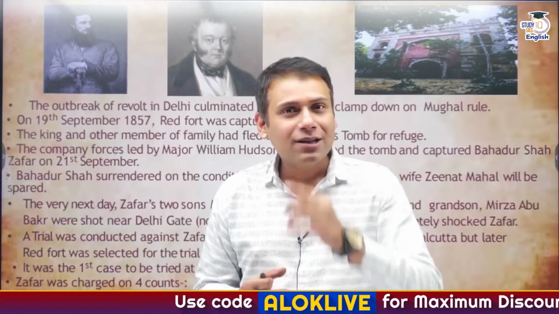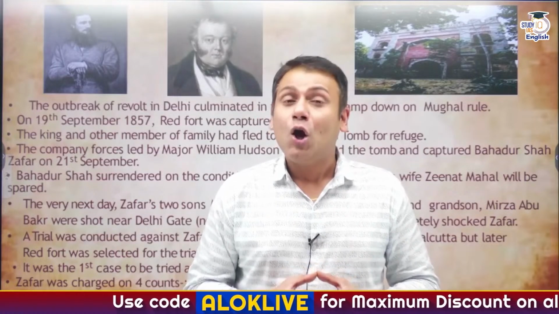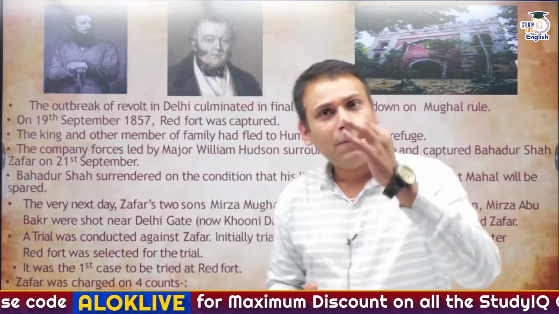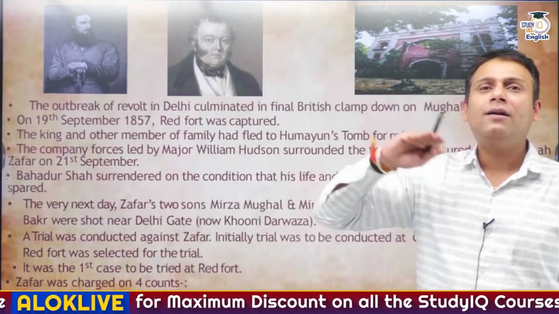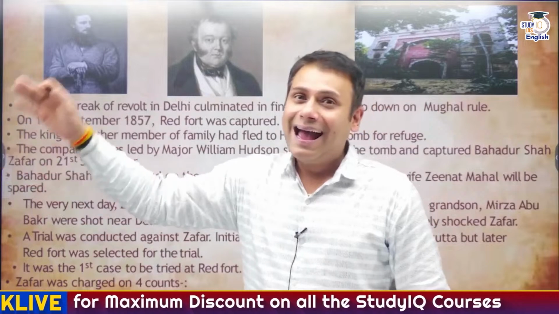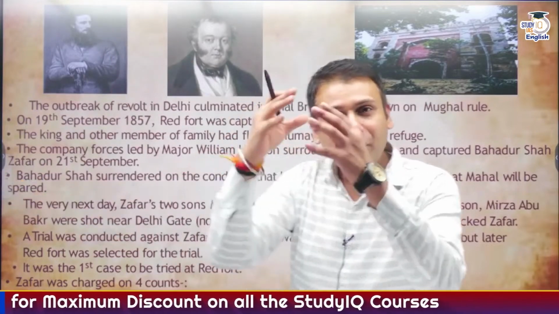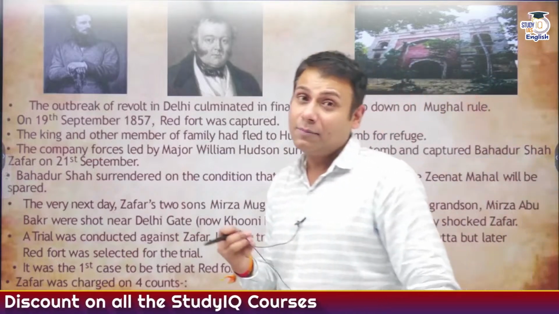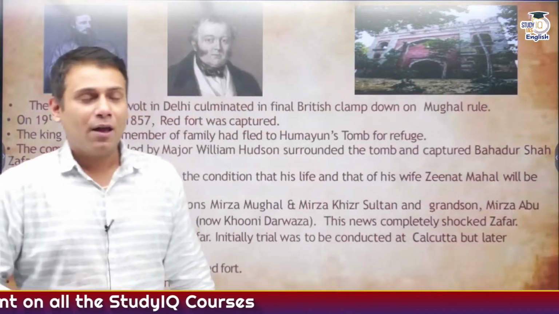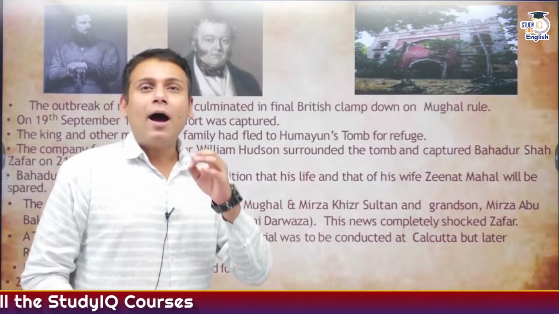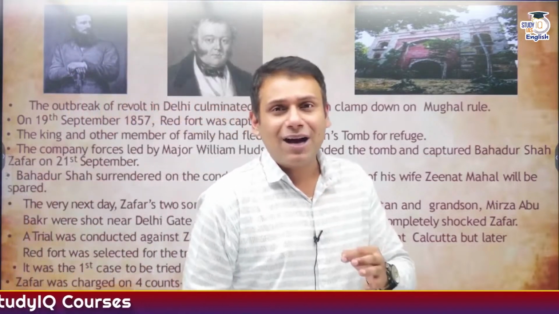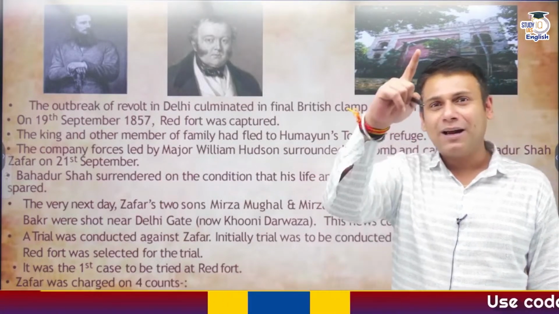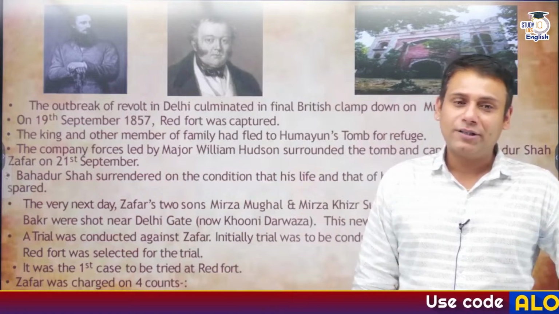Because Bahadur Shah Zafar had a personal physician whose name was Hakim Ehsanullah Khan. And Hakim Ehsanullah Khan provided the entire information to the Britishers. And from here they came to know that Bahadur Shah Zafar was hiding along with his wife Zeenat Mahal in Humayun's Tomb. Finally, he was caught and a trial was conducted against Bahadur Shah Zafar in his own home, the Red Fort. It was the first trial to be conducted in the Red Fort by the Britishers.